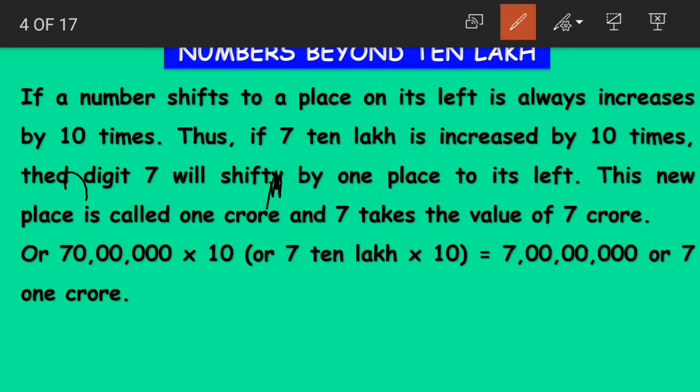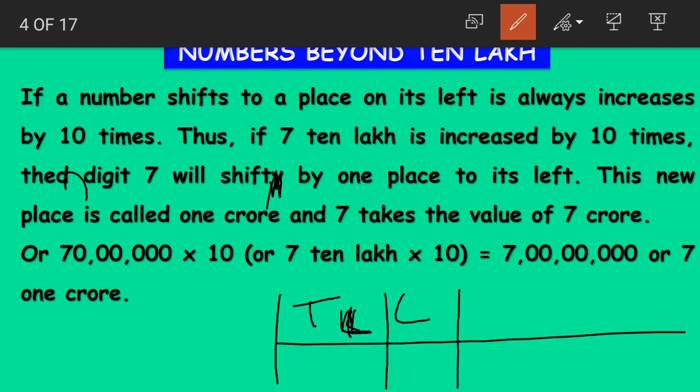See, children, what do we know? We know that we have lakhs and 10 lakhs, right? We know the place value is still 10 lakhs only. But what he is saying here is that after 10 lakhs we have a new place value called crores. We write it as C, C for crores.